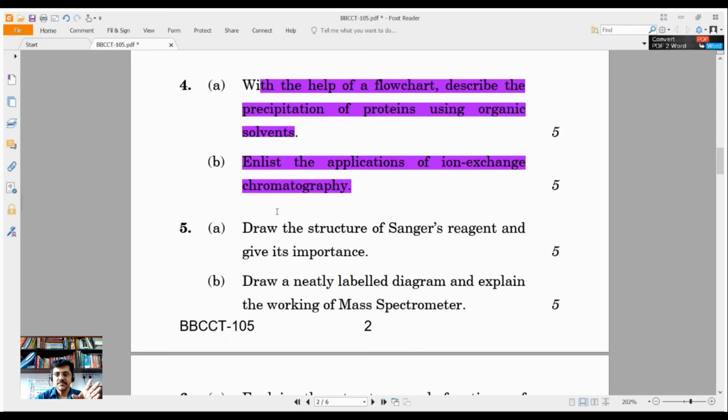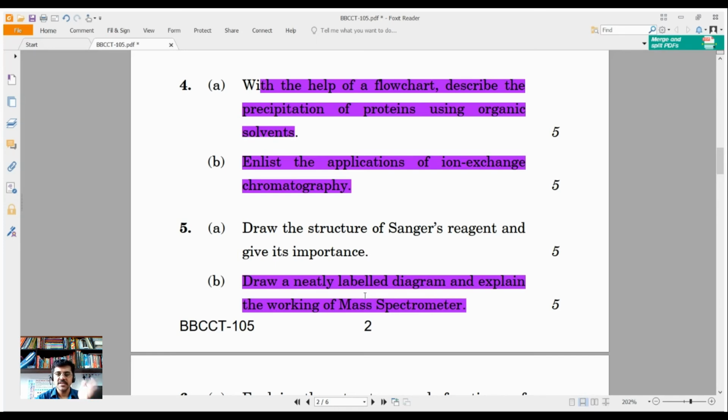ठीक है, this is one thing. And one more thing, if you see here question number 5B, 5B के अंदर आपसे पूछा जा रहा है, neatly labelled diagram and explain the working mechanism. तो जहाँ पे क्लियरली कह रहे हैं neatly labelled diagram, the examiner is asking you to draw a diagram, so draw the diagram and explain the principle or working mechanism, whatever they are asking in the question. So this way you will give a good impression to the evaluator that the learner is aware of the question and aware of the concept and he or she is doing the right thing.